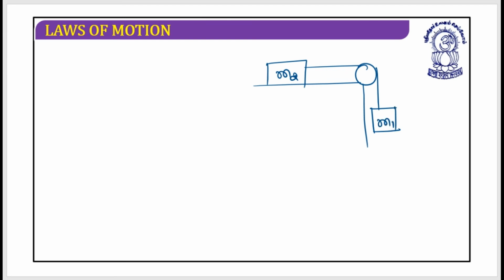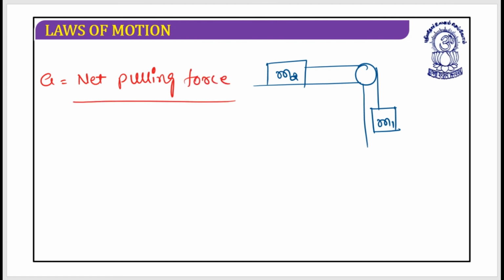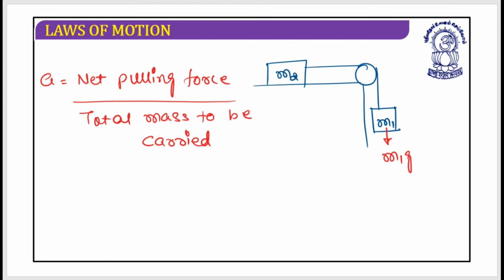So acceleration is the net pulling force divided by the total mass to be carried. When I write net pulling force, what I understand is, it's m1g in this direction, T in this direction, m2g in this direction, T in this direction.